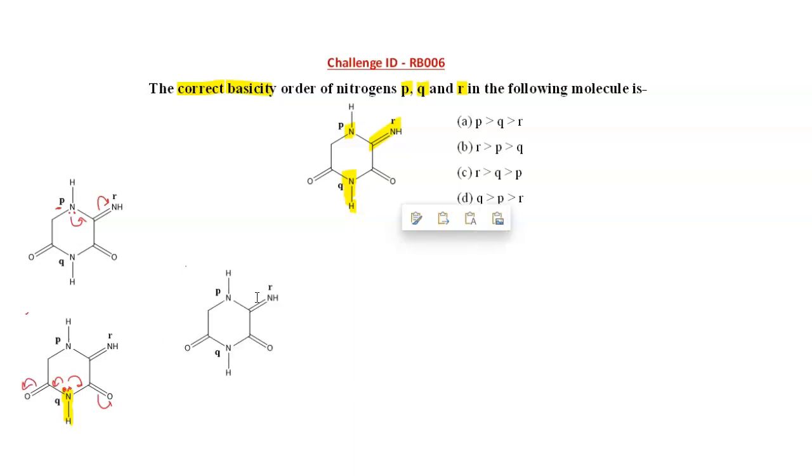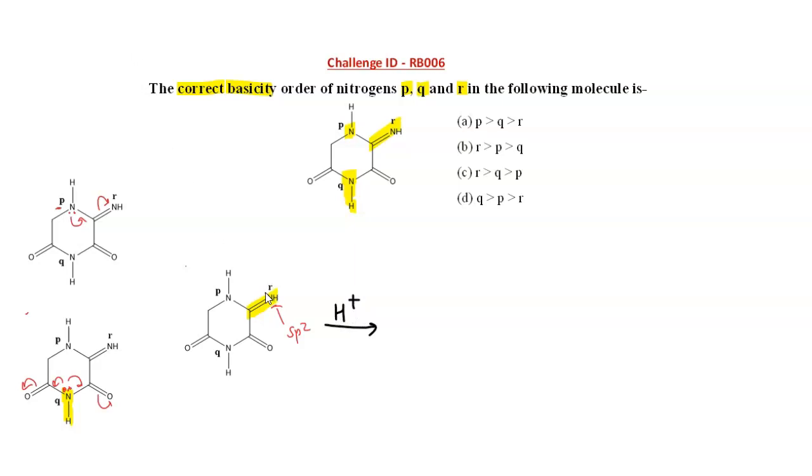Now if we are checking the basicity of the remaining last nitrogen, the r nitrogen, this lone pair on nitrogen is in the sp2 hybridization state. sp2 nitrogens are less basic than sp3 nitrogens, but in this case, let's check what will happen once this nitrogen accepts the proton.